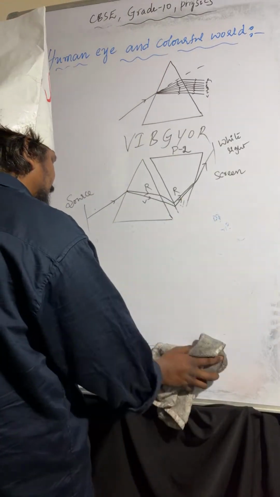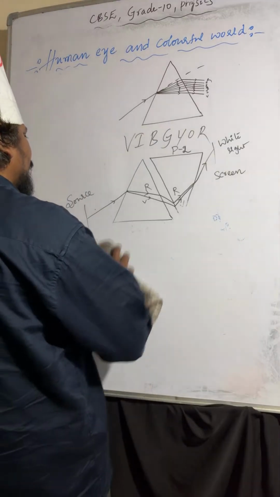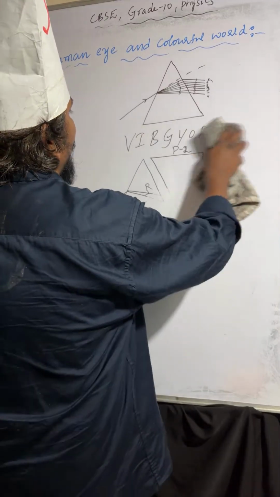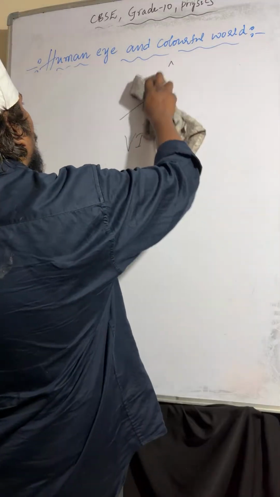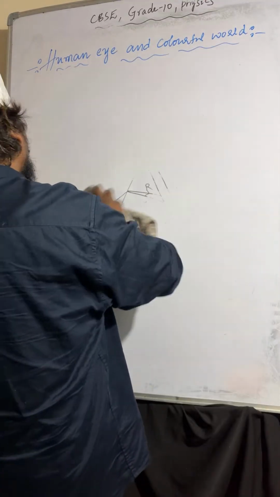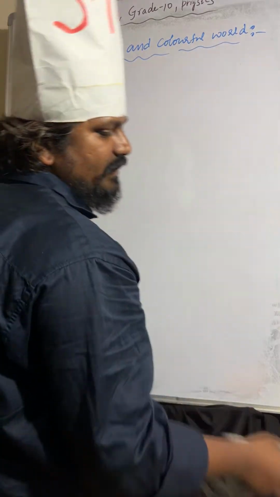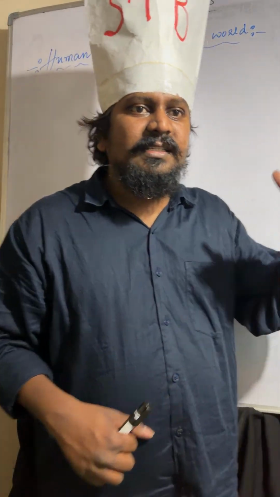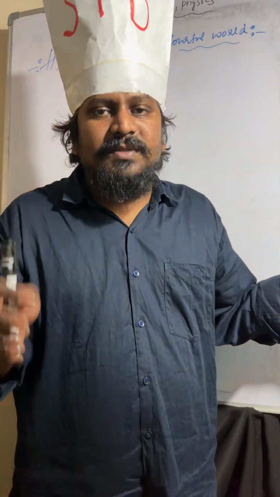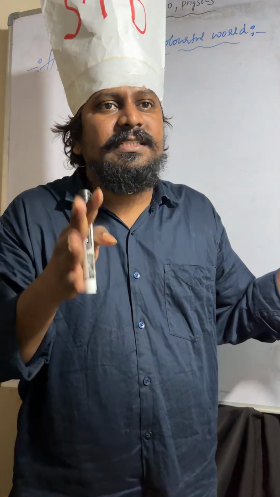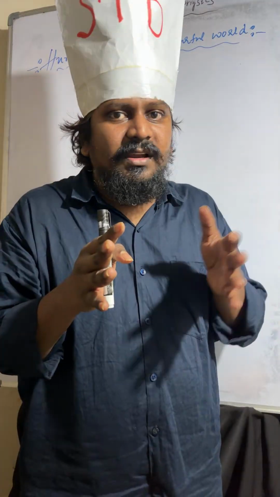And coming to the next one, atmospheric refraction. Sir, what is atmospheric refraction? Normally, suppose you are standing on one side of a fire and your friend is standing on the other side, with the fire in the middle.